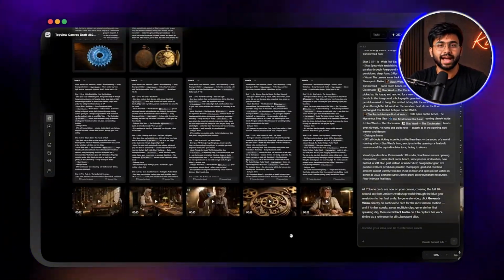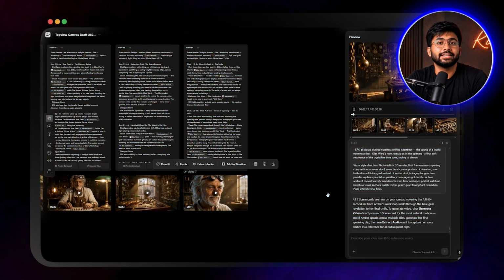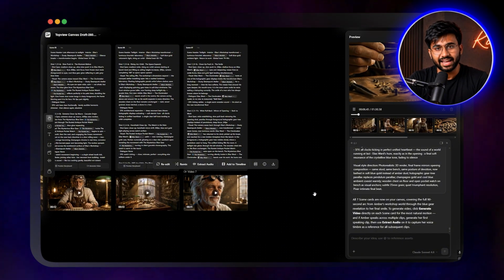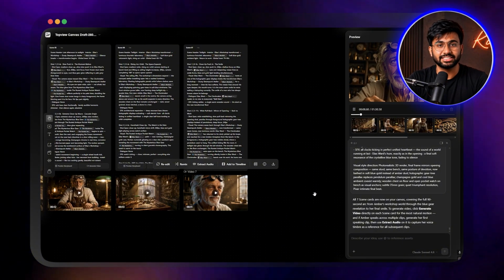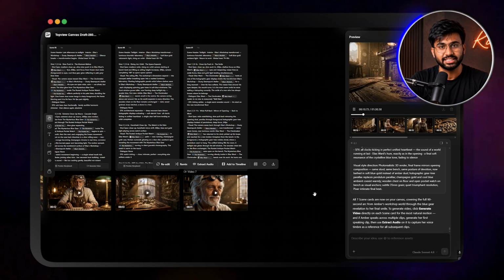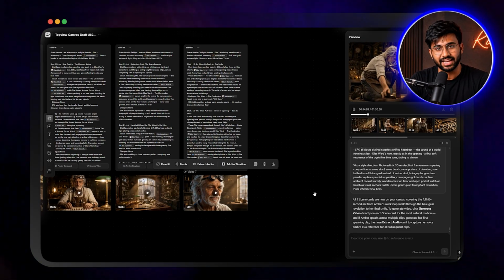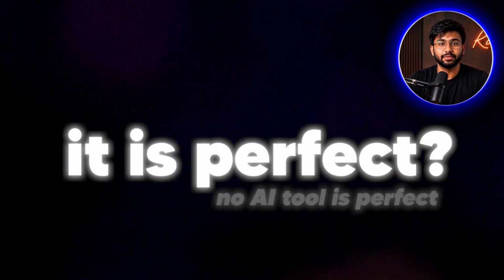The results came back, and I want to be straight with you. They are genuinely impressive. The lighting matches the style card precisely. The camera movements follow the agent's planned shots, and the clockmaker, same face, same apron, same texture, appears consistent across all 7 scenes in a way prompt-only tools have never delivered for me. Is it perfect? No AI tool is perfect yet, but the consistency gap between storyboard-first generation and prompt-only generation is not a small improvement. It is a fundamentally different quality of output.